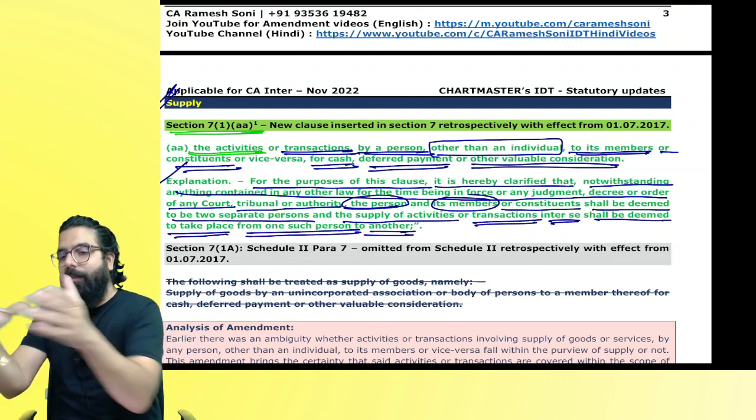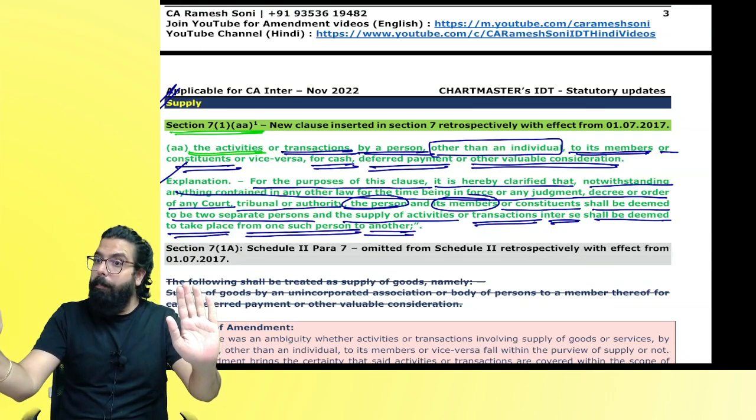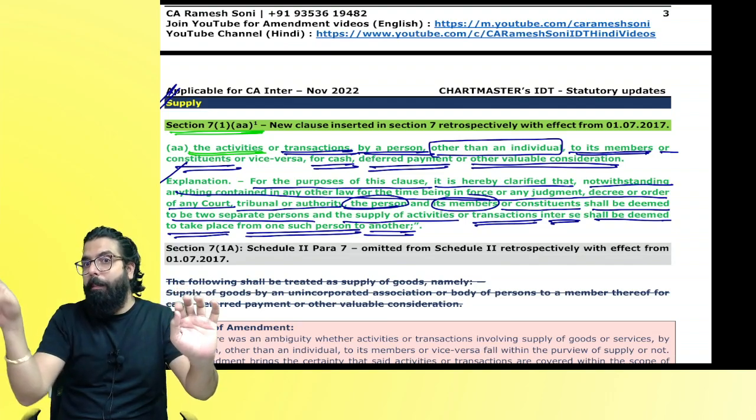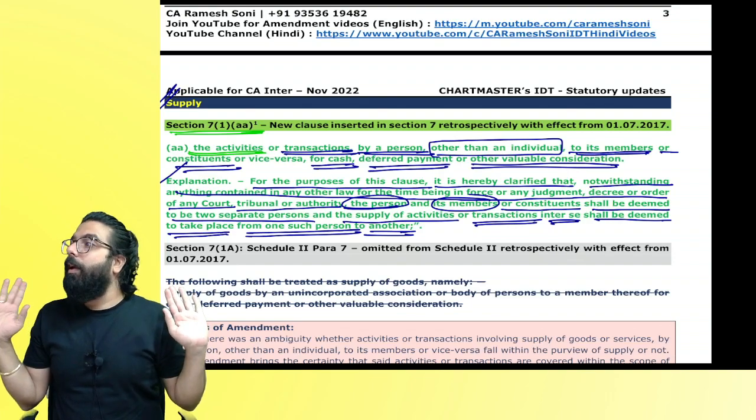It means they are telling the club and the members are not the same. Club is different, members are different. When the club gives goods to the member, members give money, GST will come. It is a supply.